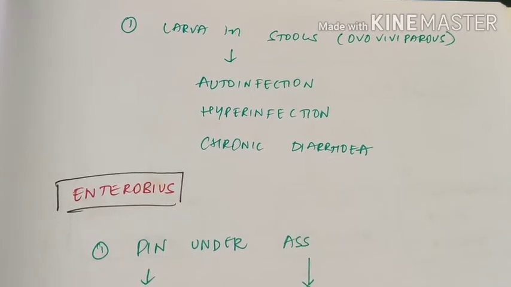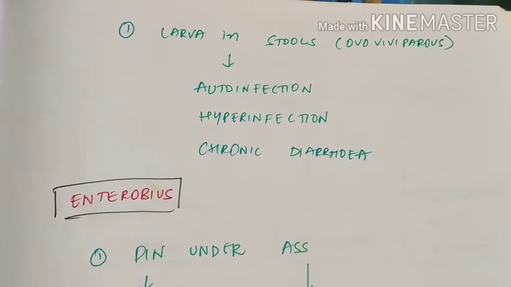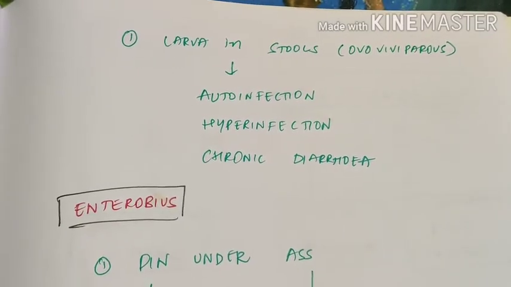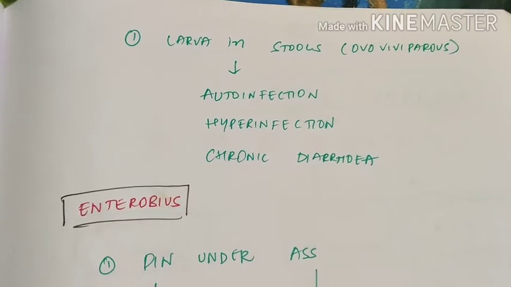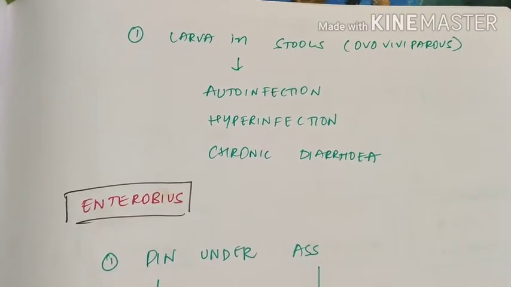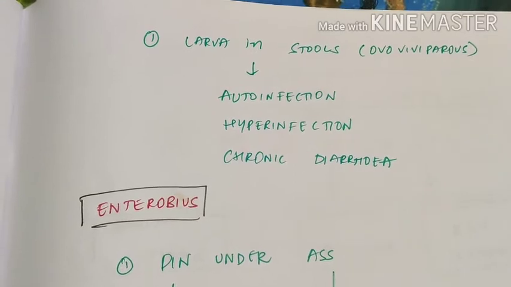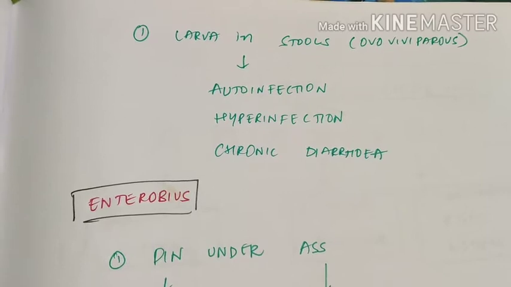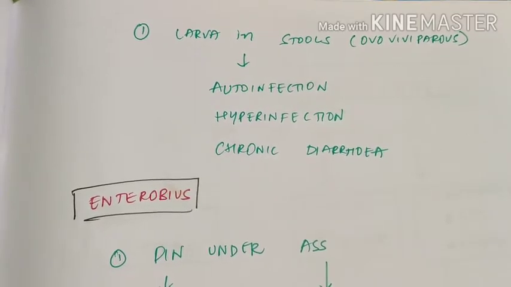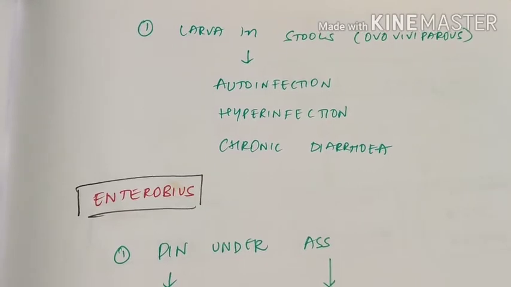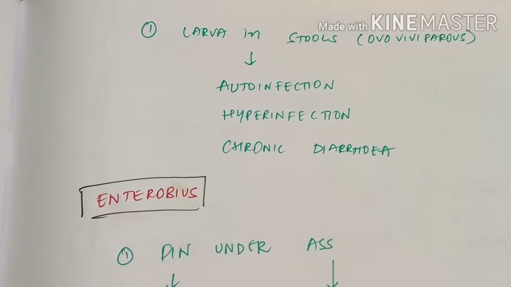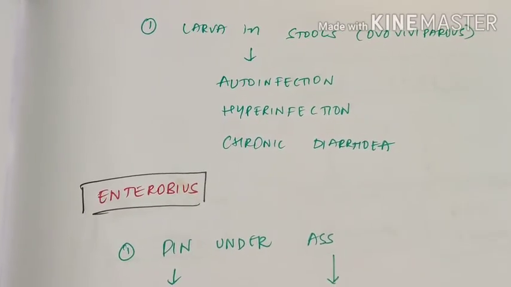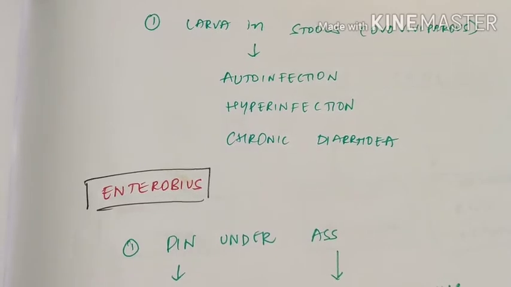Remember strongyloides as ovoviviparous. So larva is present in stools, not the egg. We had a post regarding various eggs, but we put a video of strongyloides larva which is moving. That is a rhabditiform larva. The eggs will hatch inside the intestine and larvae are present in the stool. So the larva can move upwards or downwards, or penetrate the skin again.